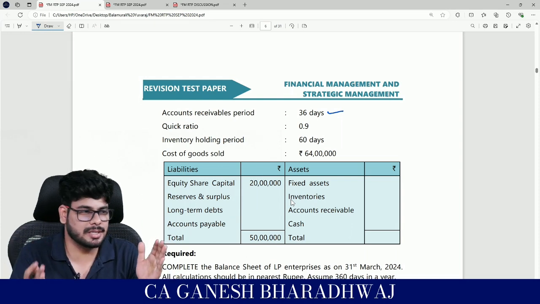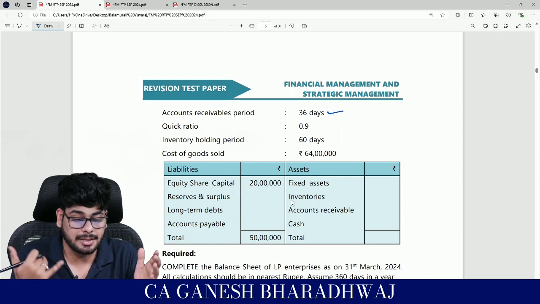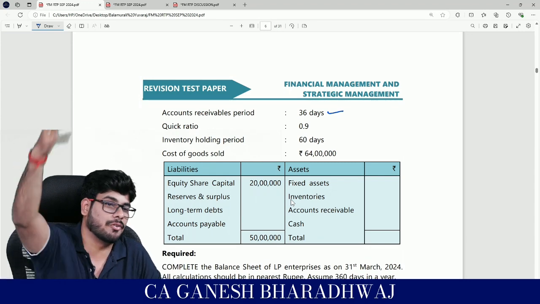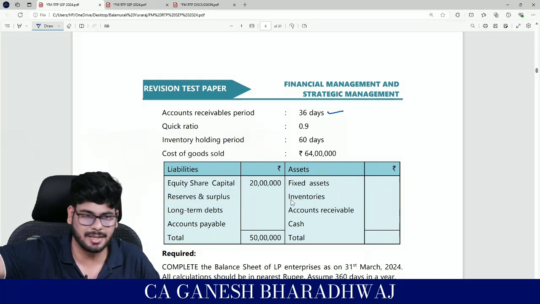So once in 36 days I am going to receive the payments, this is receivables, which means that 10 cycles of receivables are there. Guys, that's how you need to understand, correct?